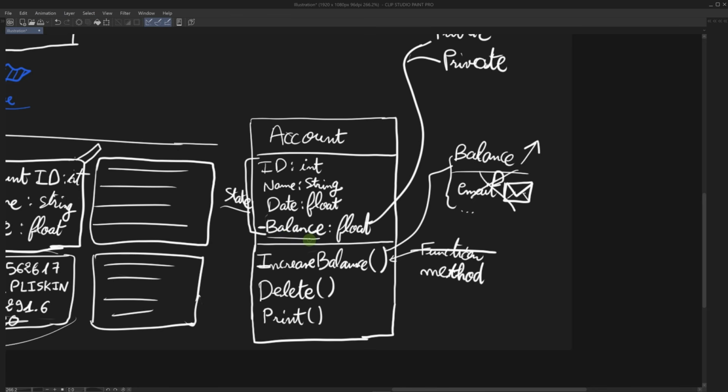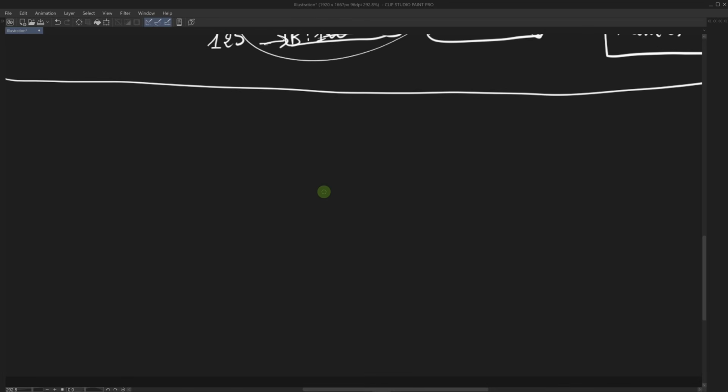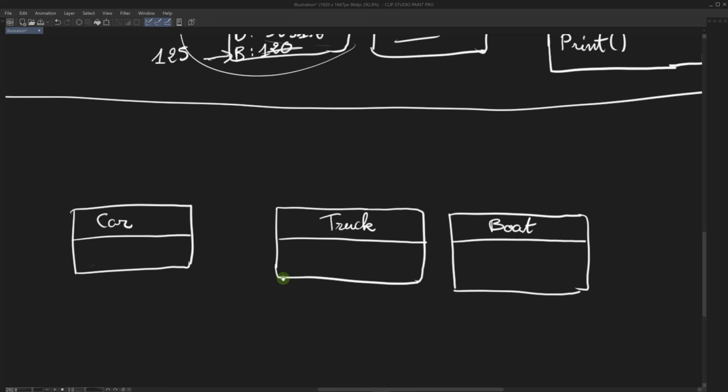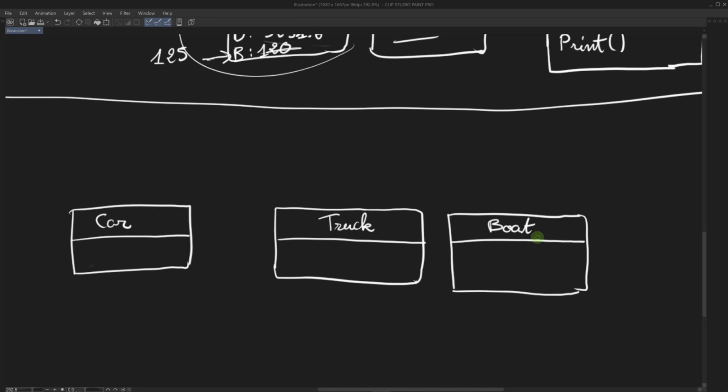Now, the last concept that I want to talk about is inheritance. And this is an important concept to get started. To illustrate this, let's say we have different classes. We have a car, a truck, and a boat. Now, each of these entities in our game will have a color. So let's define a variable here, color. We're going to need to define a new attribute on each class: color, color, color.